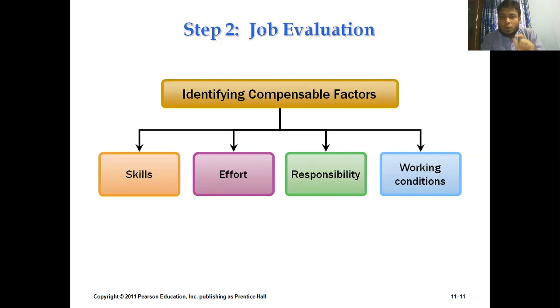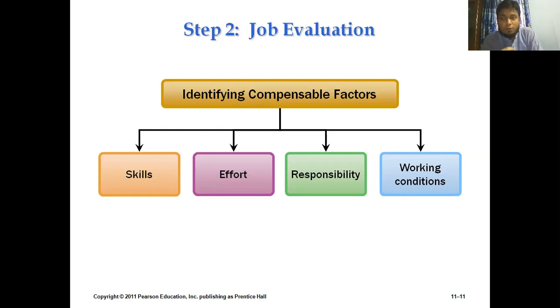Now the question is, what are the areas that we actually need to value, or what are the areas that we actually want for our organizations? These are skills, efforts, responsibility, and working conditions. So these are the actual compensable factors. I repeat, these are the actual compensable factors based on which the HR departments try to develop the compensation package for that employee or for that particular position. So the skills, the efforts, and more clearly the responsibilities and the working conditions.